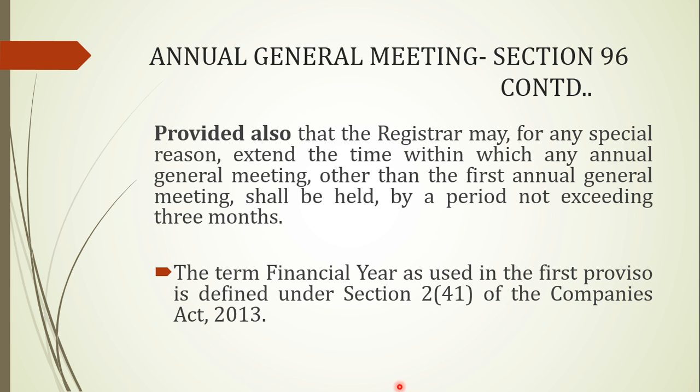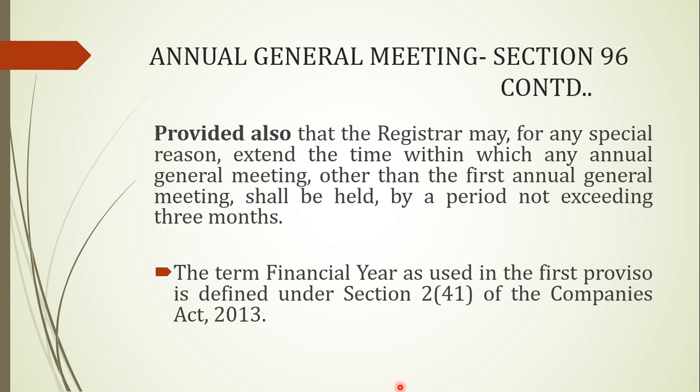general meeting. So I have also written here that the term financial year, which has been used in the first proviso, is defined in section 2, subsection 41 of the Companies Act 2013. So in that, it is clearly mentioned that the year would start from April and end on 31st of March every year. But one more point that has been mentioned there is, suppose a company is incorporated in January. Okay, so if the company is incorporated in January, then the financial year of that company would end in the March of the following year.